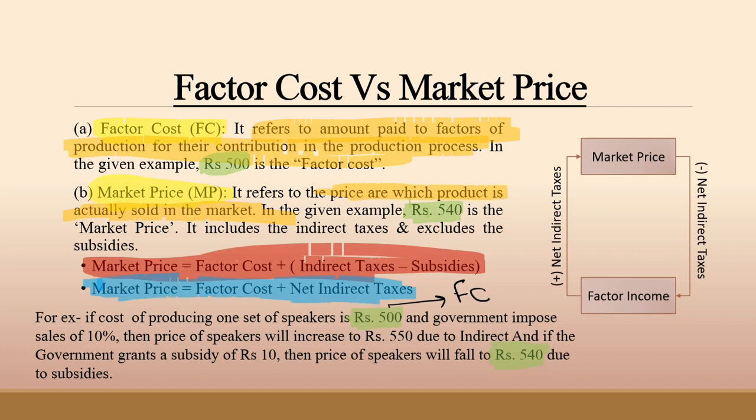Okay, now let's discuss the example. As I said, the factor cost of the speakers in this example is 500 rupees. After imposing 10% sales tax, the price will increase to rupees 550 due to indirect taxes. And when the government grants a subsidy of 10 rupees on this speaker, then the actual price of the speaker is rupees 540. So 540 is the market price of this product.